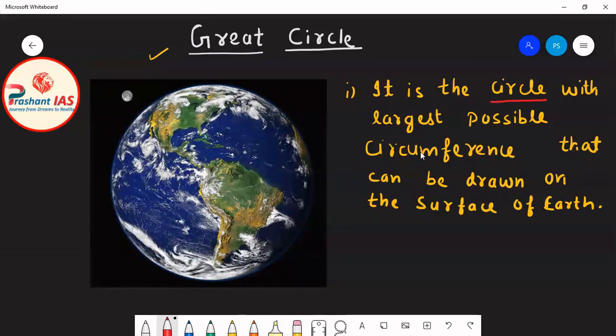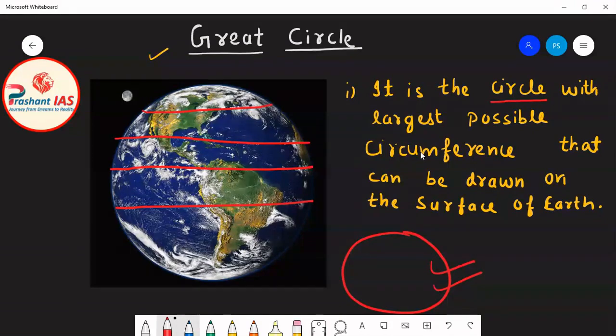So friends, here in this diagram you can see the surface of earth. And we know that we can draw many circles on the surface of earth. As you can see, I am drawing the circles on the surface of earth in red color. Definitely, as earth is a sphere, when you complete this line, it will become like a circle when you go on the back side also, because this is only the front side of earth. You are only viewing earth from one side, but when you continue this circle to the back side also, then one circle will be completed.